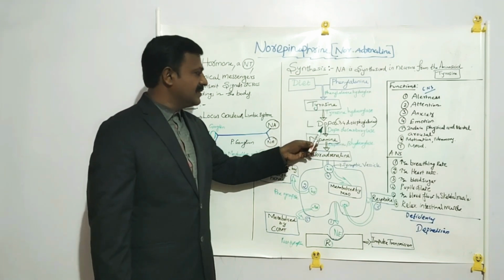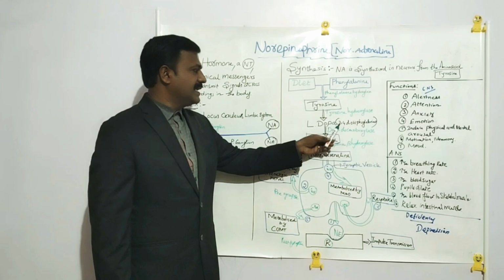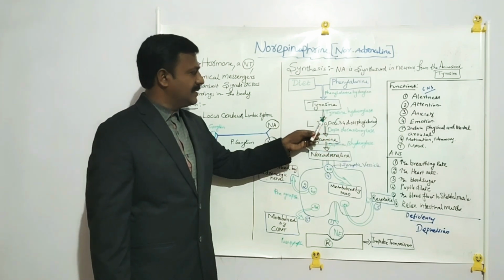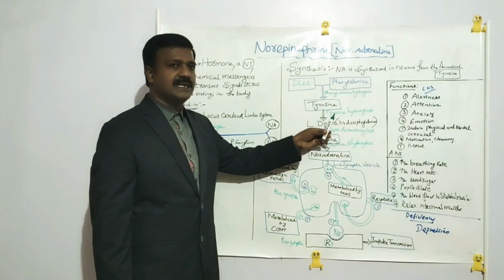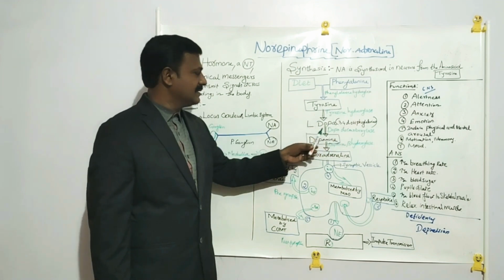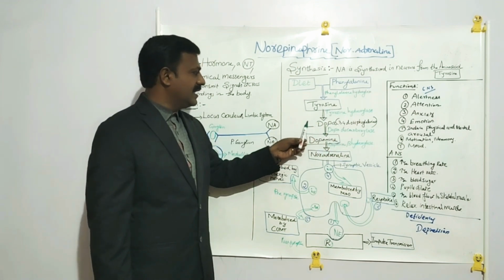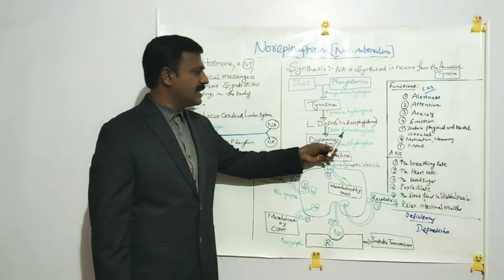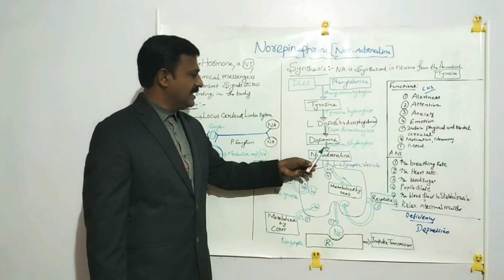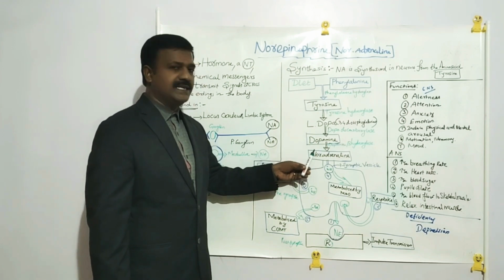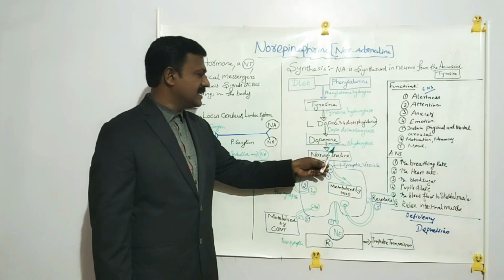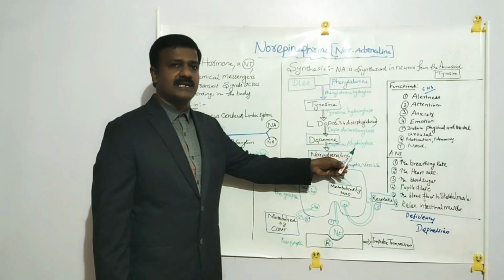Tyrosine is converted into L-dopa, that is 3,4-dihydroxyphenylalanine, in the presence of the enzyme tyrosine hydroxylase. Further, L-dopa is converted into dopamine by the enzyme dopa decarboxylase. Later on, dopamine is converted into noradrenaline in the presence of the enzyme dopamine beta hydroxylase.